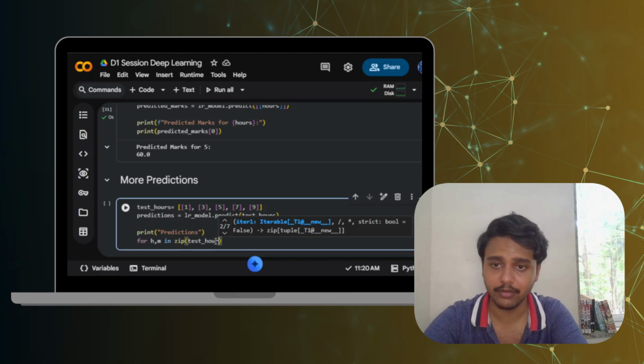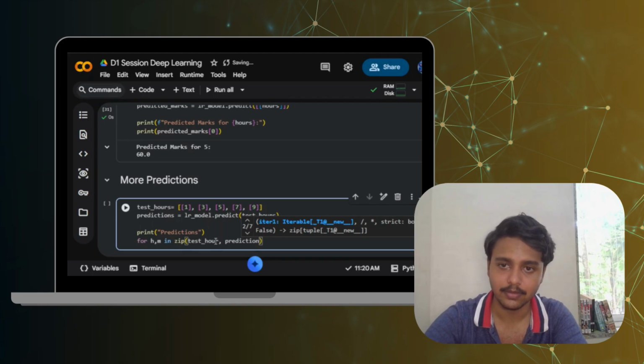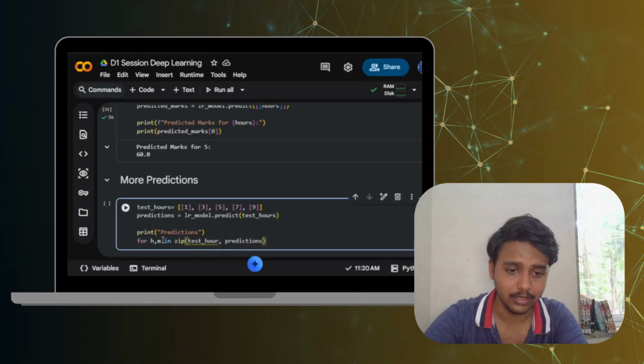Okay, test_hours comma predictions. The h here stands for test hours and the m here stands for the predictions.